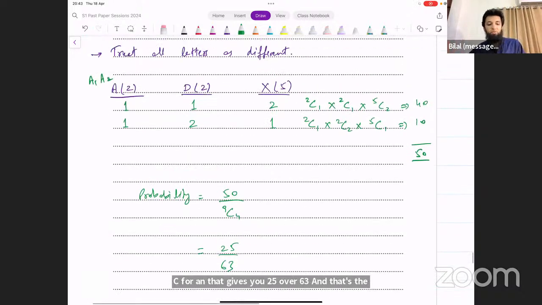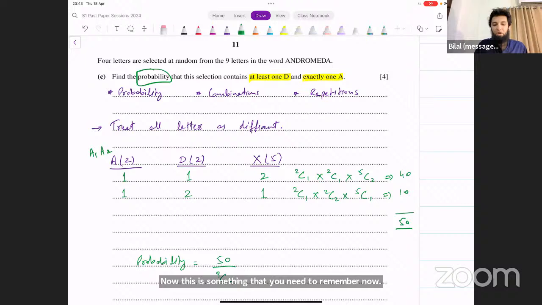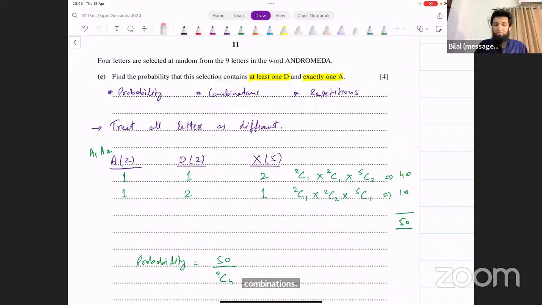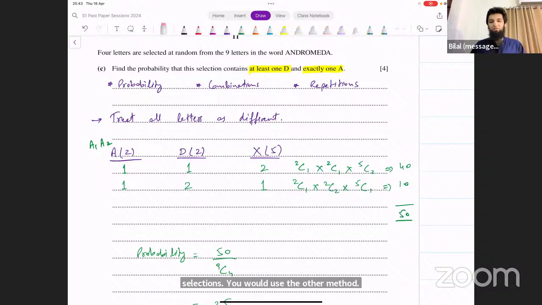Now, this is something that you need to remember. Whenever you're looking for probability and you have combinations and there are repetitions, this is the method that you're going to use. For number of selections, you would use the other method. We will see when that comes in maybe another paper, and then we can compare these 2 as well. And I'll share that video with you where I've actually compared the 2 possibilities.